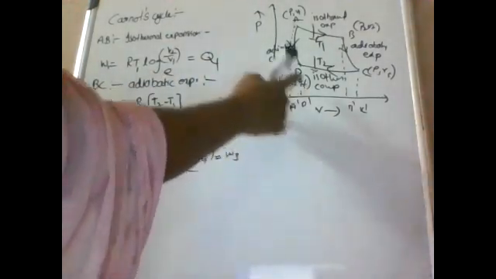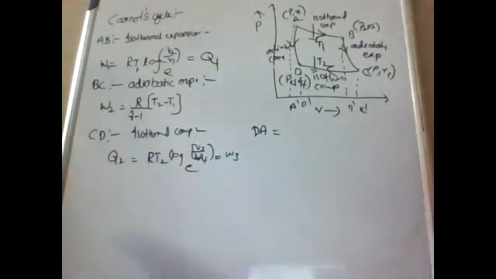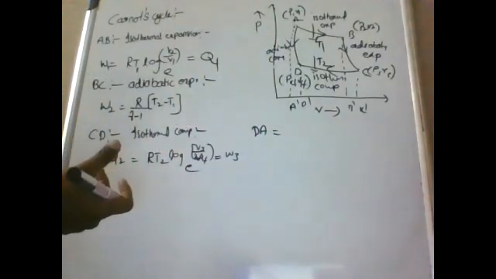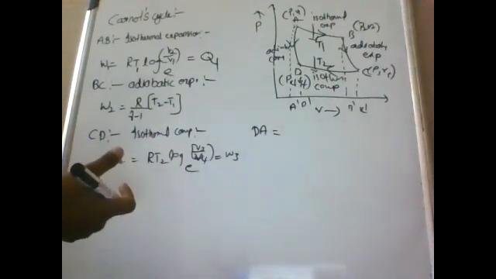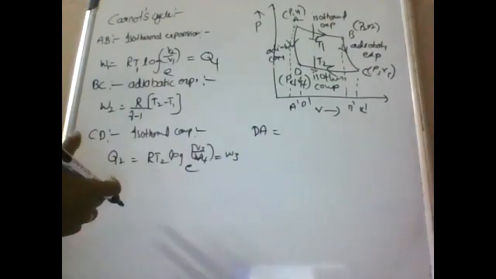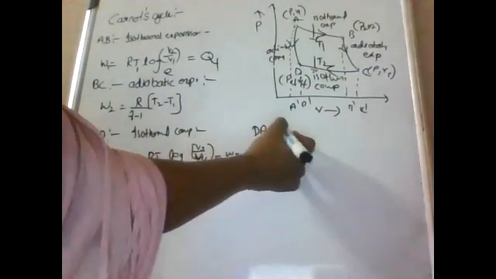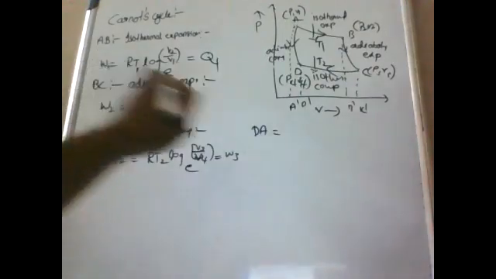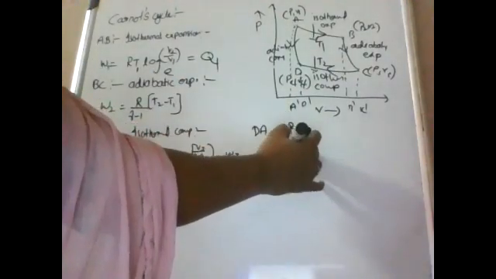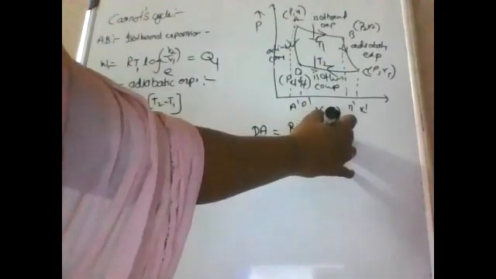Next, the D to A curve. What is the D to A curve? Adiabatic compression. So here again we have to remove the cylinder from the sink and place it on the insulating stand. Then we get adiabatic compression. Next, the state changes from D to A. So pressure and volume change from P4, V4 to P1 and V1. In this process we get the work done, capital R by gamma minus 1 into T1 minus T2.